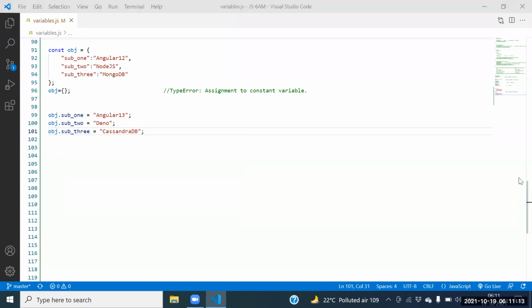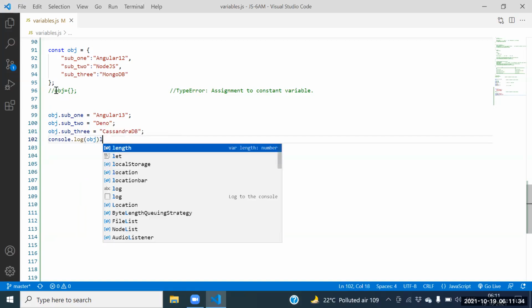Can I modify independent data? Yes, we can modify independent data. Can I modify the whole object? No, we can't modify the whole object. Can I print obj now? Yes. Print the obj again: console.log of obj.